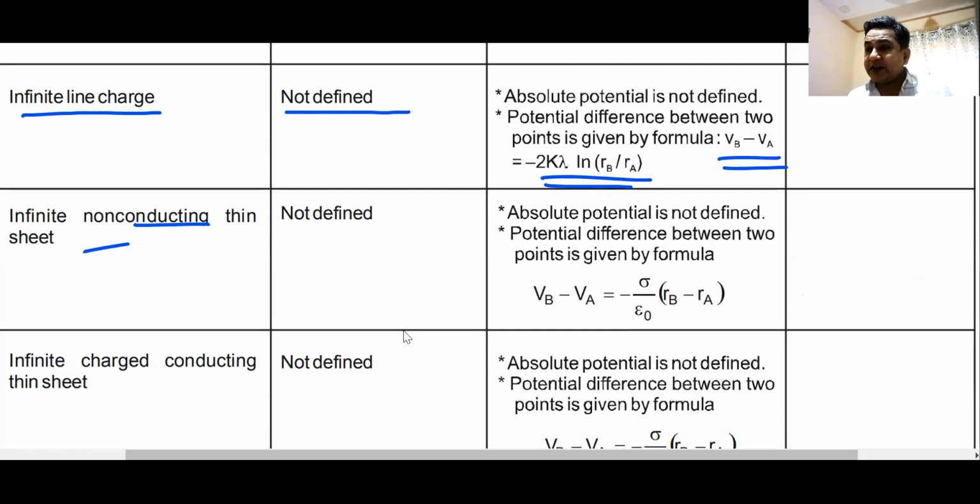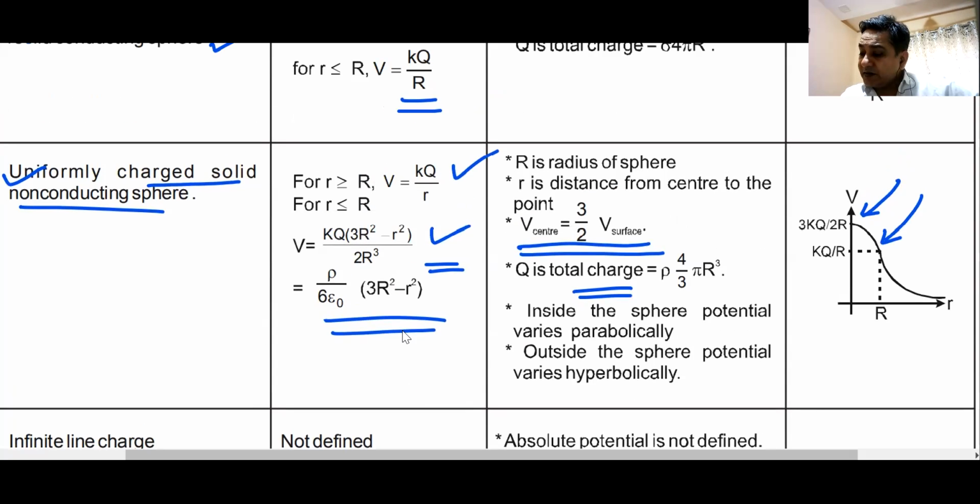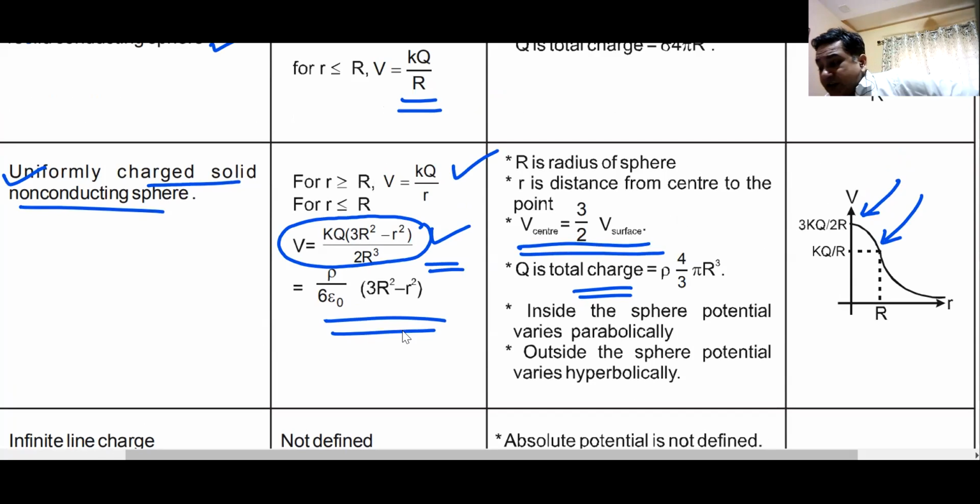For a non-conducting sphere, this is the formula. You must remember this formula. I've already sent you the sheet. It is kq by 2R cube multiplied by 3R square minus r square. To find out the potential at the center, put the value of r as 0, it will become 3 by 2. So the potential at the center is 3 by 2 times the potential on the surface. Clear?